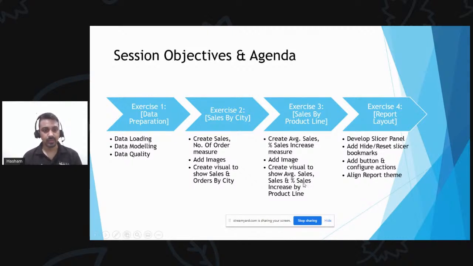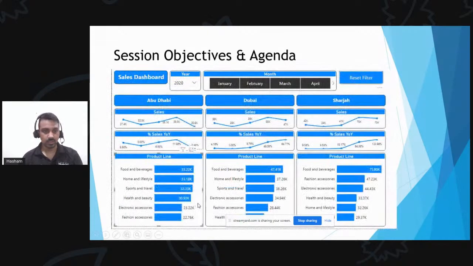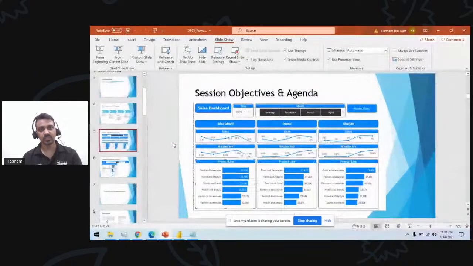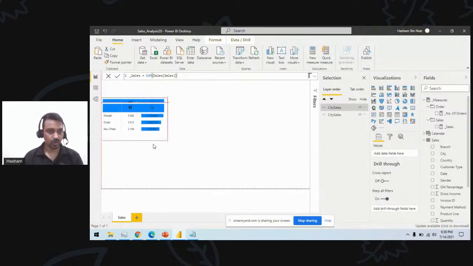And then finally, we need to create a chart which shows average sales and sales percentage increase by product line. If I show you the chart, this is asking for some similar charts. This will show you the percentage increase by product line. So this is the chart we are looking for. Let's do it like this. For me, I can just do a simple copy paste of this chart for now.